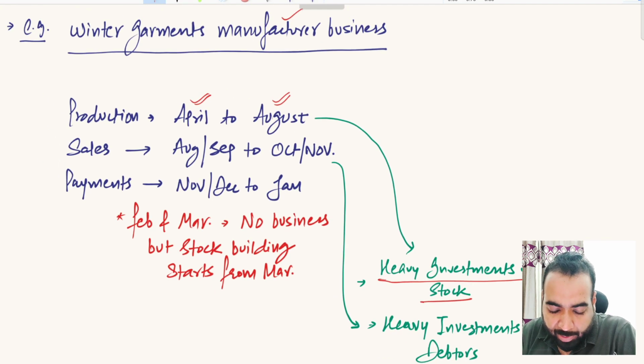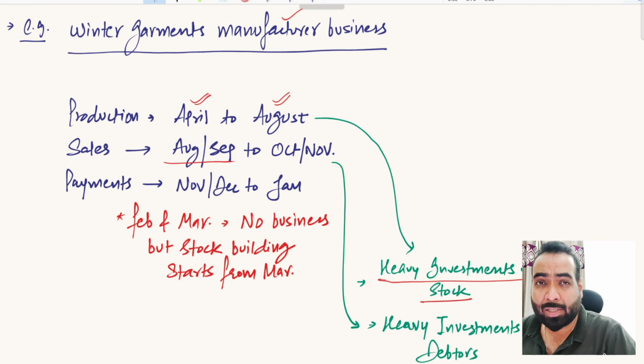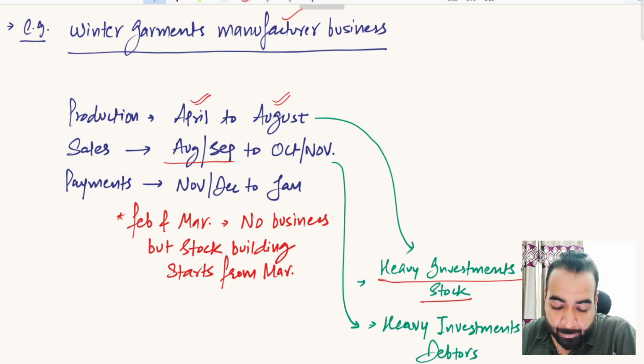From the end of August or the beginning of September, the dispatching starts. They start dispatching the articles to their wholesalers and distributors, so the stock is practically getting sold. From August and September until the end of October or up to 15th November, they keep dispatching the stock built up during April to August to their distributors.